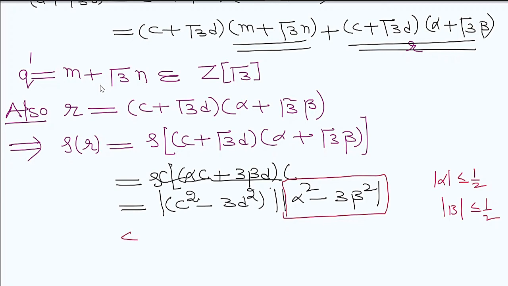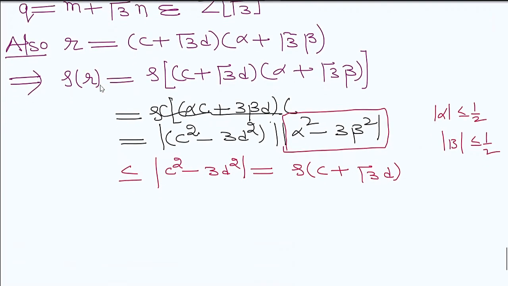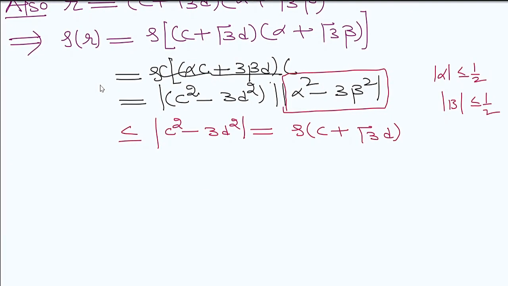So it means this is less than or equal to modulus of c square minus 3d square. So what is this? This is delta of c plus under root 3 into d. So it means delta of r is less than that. So it proves the Euclidean algorithm.